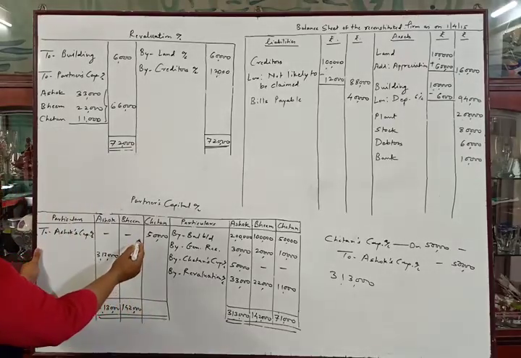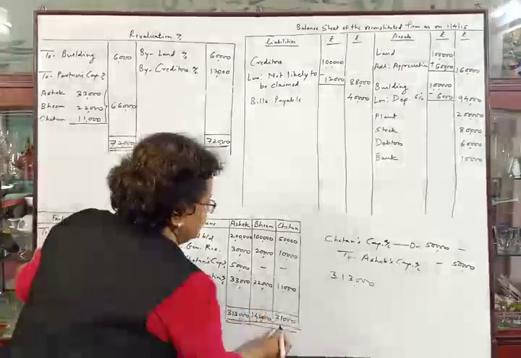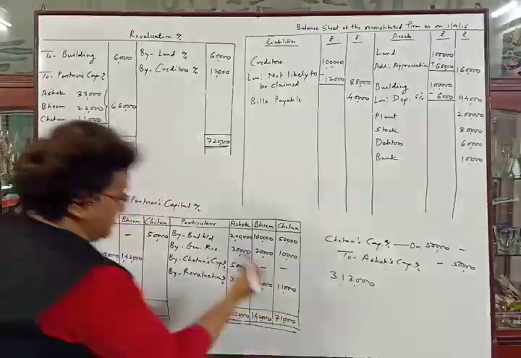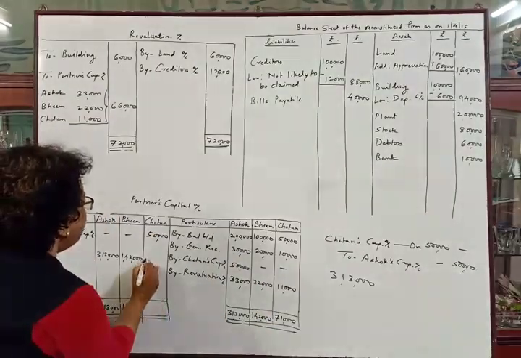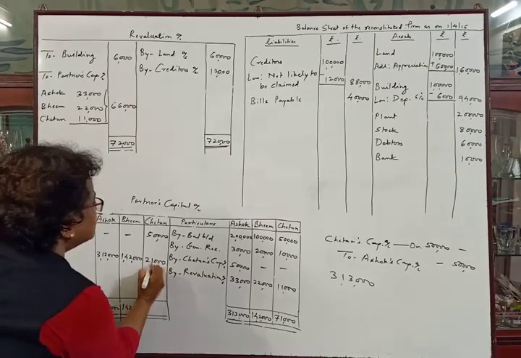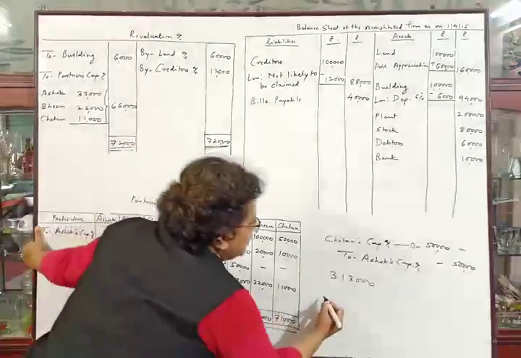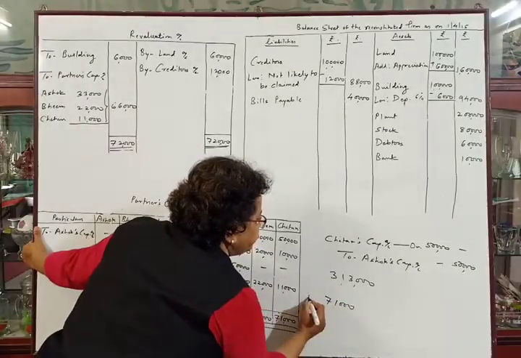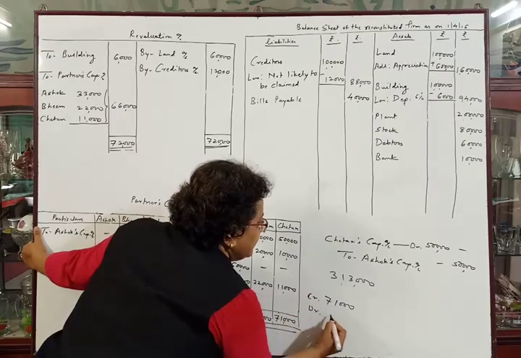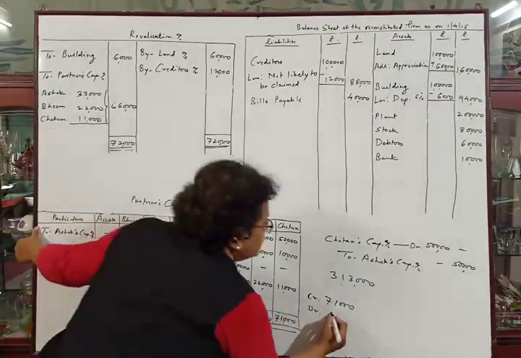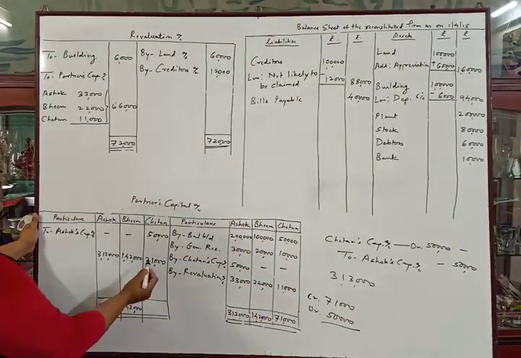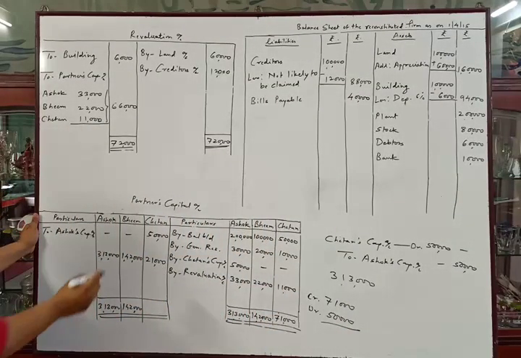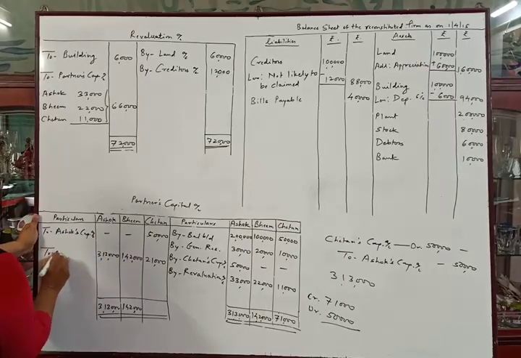Here it is 50,000, we have to deduct 50,000 from 71,000. So we will have a balance of rupees 21,000. We will write down the difference, that is the balance, here, and the heading will be to balance carried down.